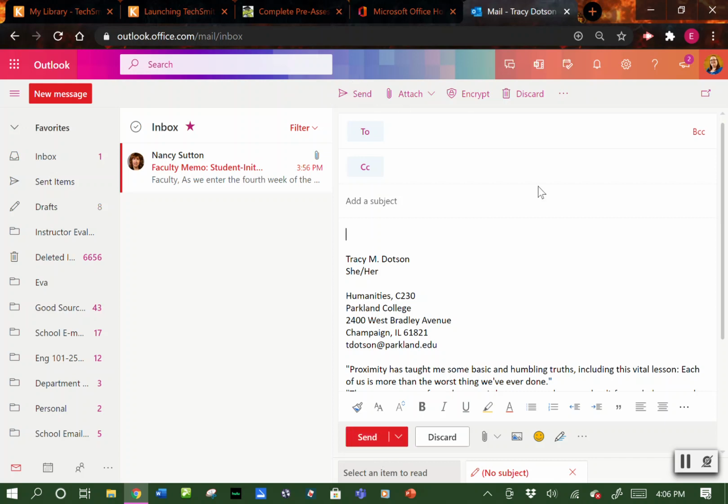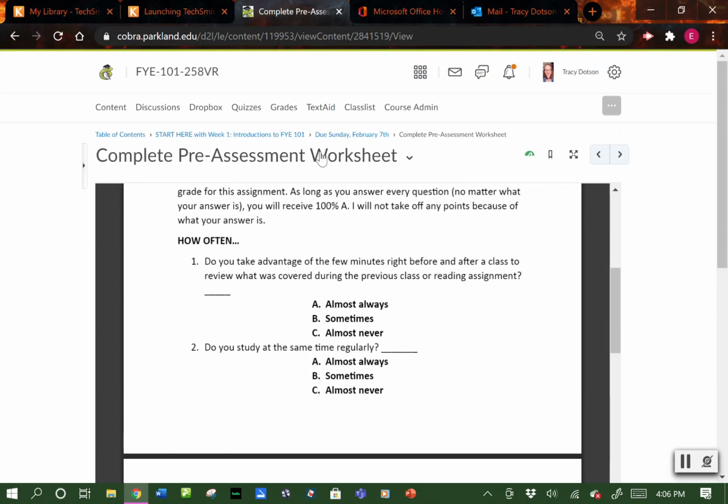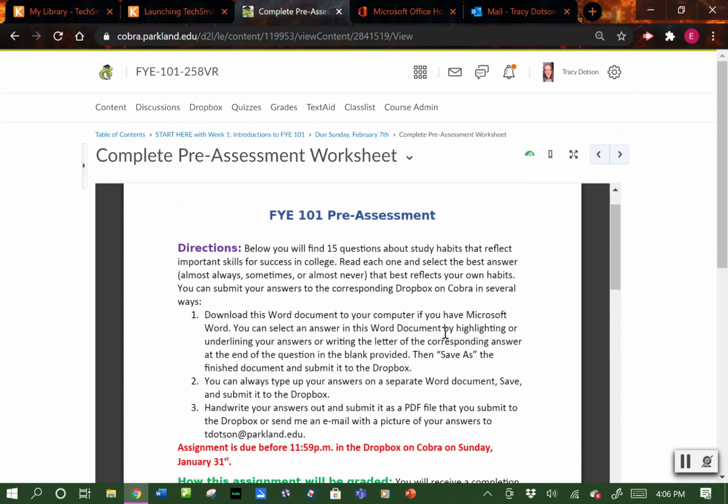Or you can handwrite your answers to this worksheet on notebook paper. If you have a printer, scanner, or copier, you can scan that page as a PDF and submit that PDF to the Dropbox. Or you can take a picture of that notebook paper and email it to me as well. So there are a lot of different ways that you can submit your work.